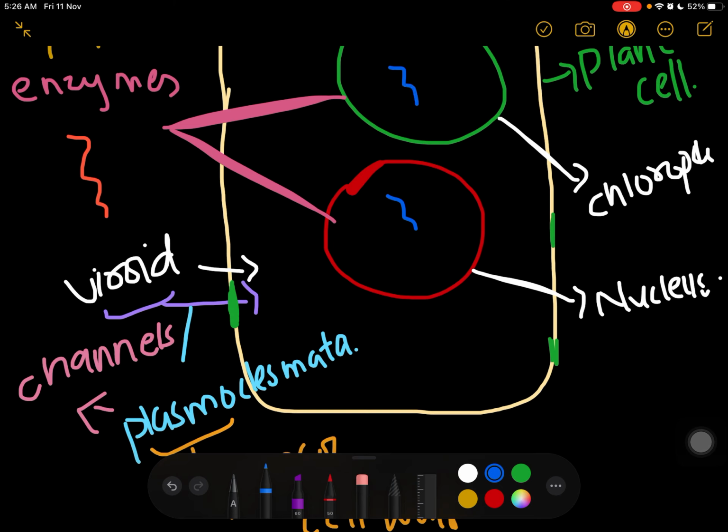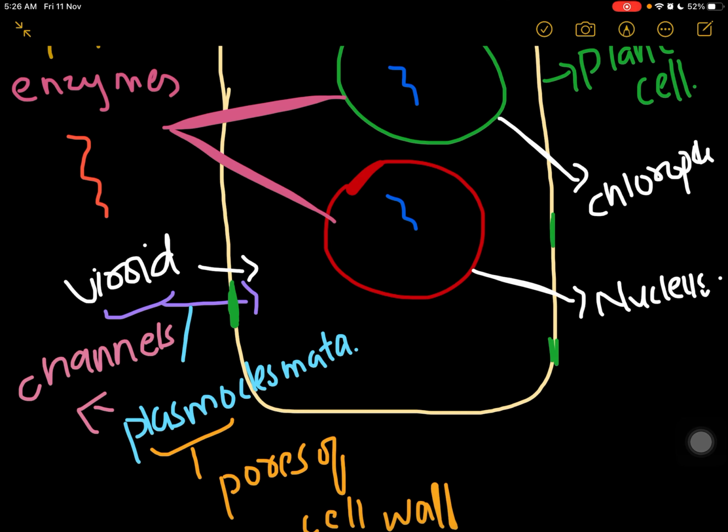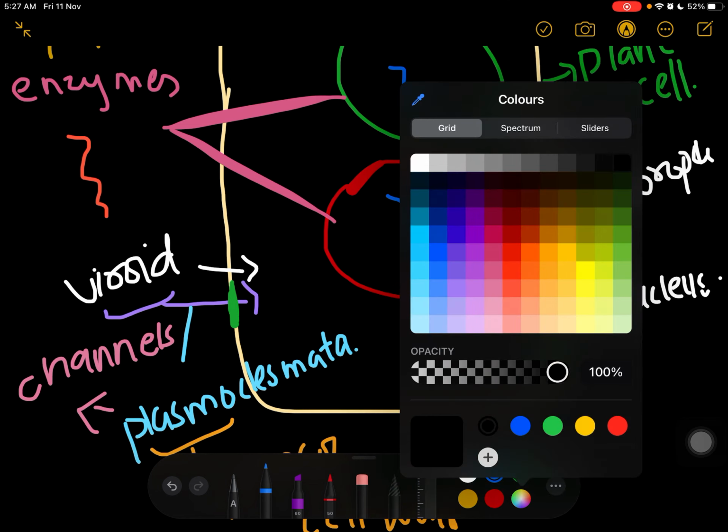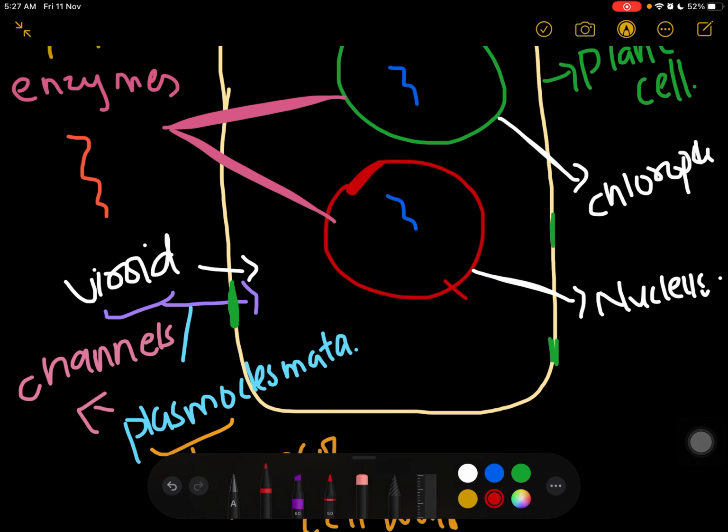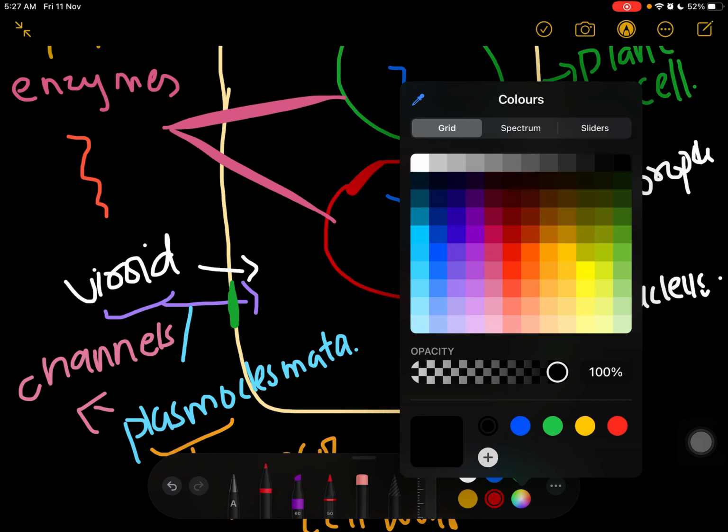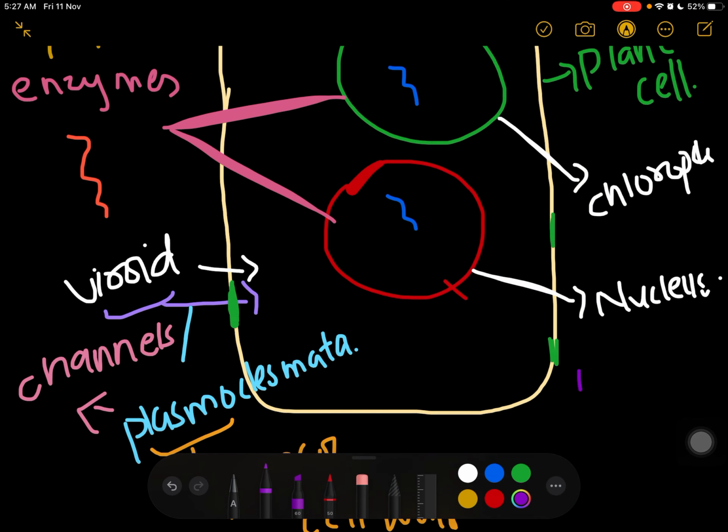Both contain enzymes like RNA polymerase and DNA polymerase, as I discussed. Now what will happen is that when the viroid enters the chloroplast or nucleus, it will utilize the enzyme RNA polymerase.